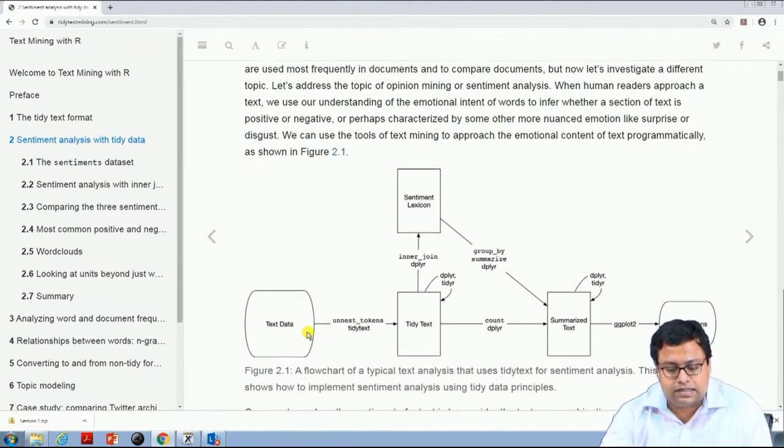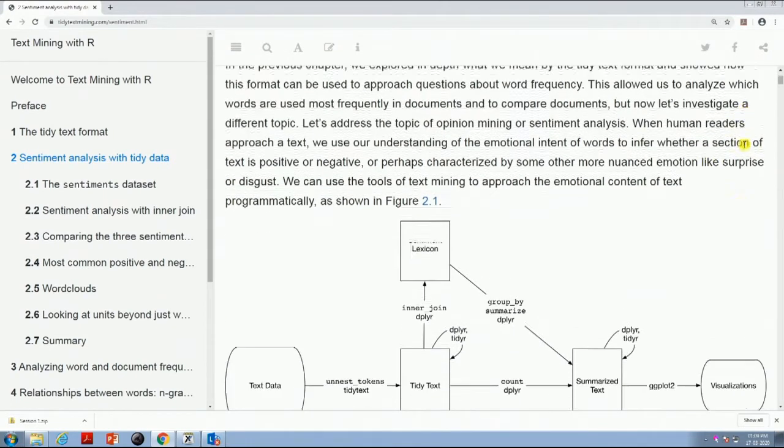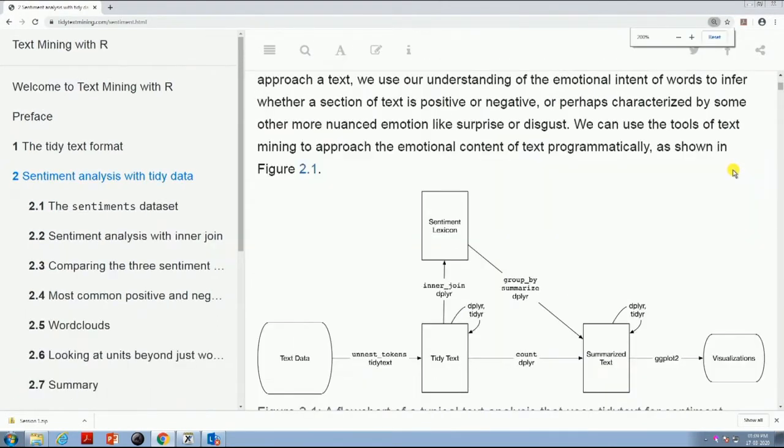So, how to do this? If you have text data, this is the methodology that they have proposed. The first job that you do here, if you can see this properly, I will just make it a little bit bigger. Just check this picture.